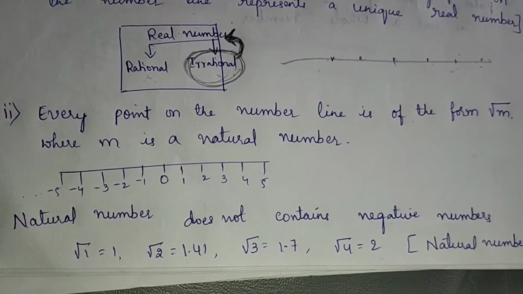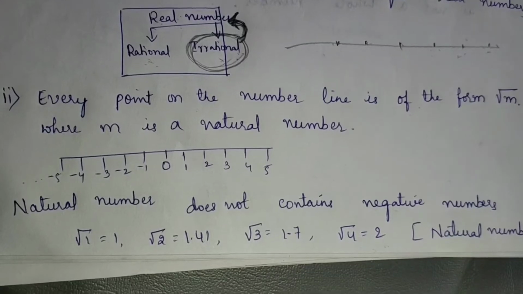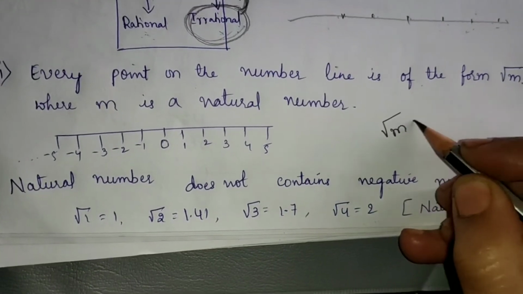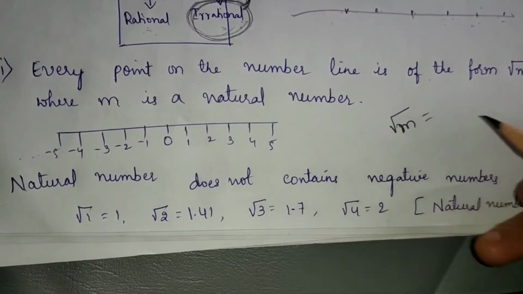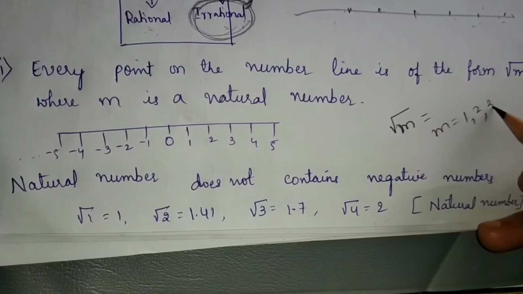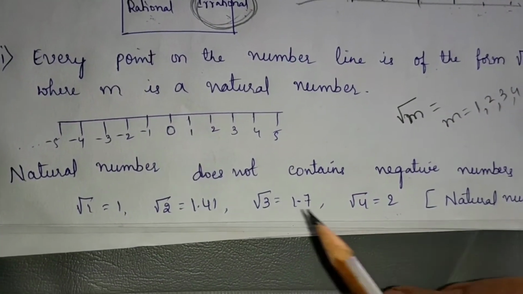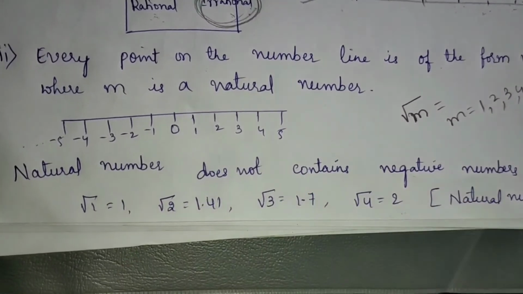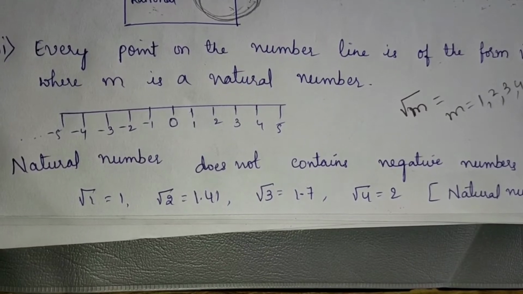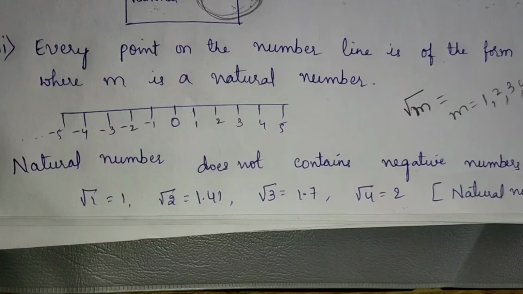Next question. Every point on the number line is of the form root m, where m is a natural number. Natural number means m is equal to 1, 2, 3, 4, etc. Now, on the number line, you can represent the negative numbers, you can represent 0, and you can represent the root numbers, isn't it?